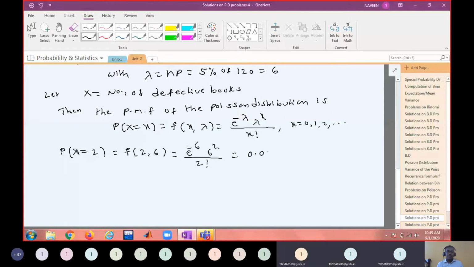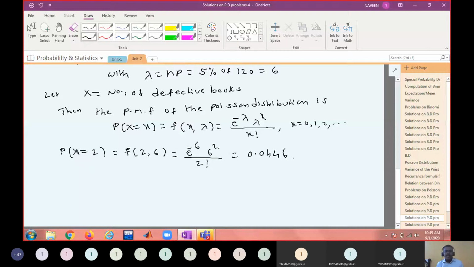0.0446. Yes, sir. What is the fifth decimal? 1. Okay. So this is 0.0446 and this value is 0.0420.